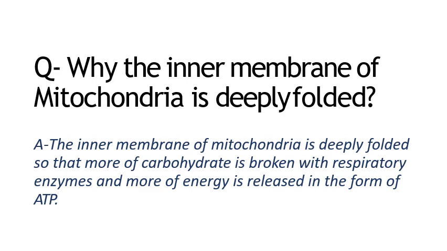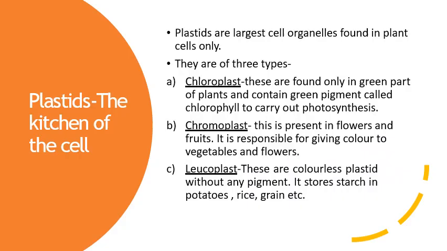The inner membrane is folded so that more energy can be released because the surface area increases when the inner wall is deeply folded. So mitochondria's basic function is the release of energy with the help of respiratory enzymes.